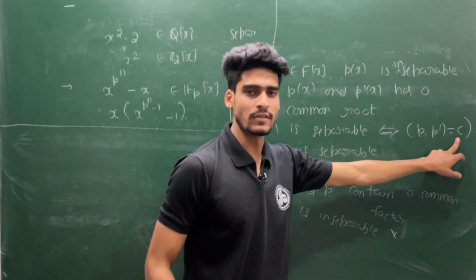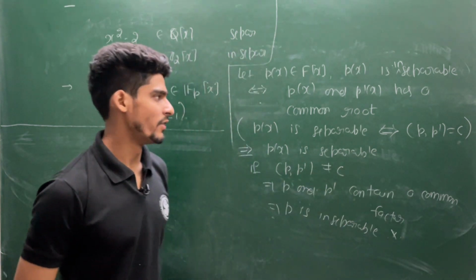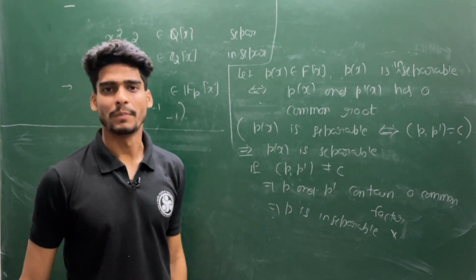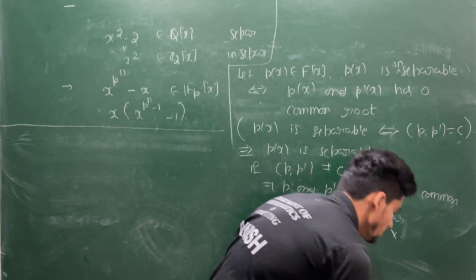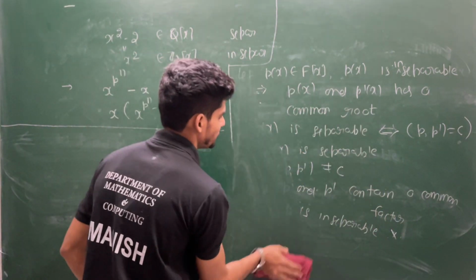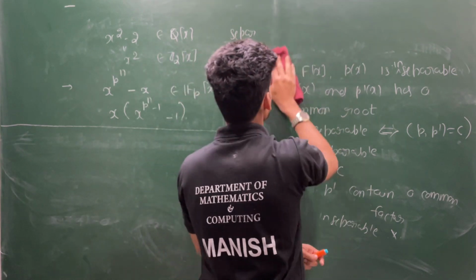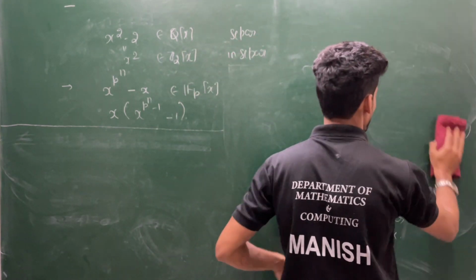The other way around is again easy. If the GCD is 1, that means they do not have any common factor. So you have to prove this P is separable. You can use proof by contradiction also. So this part I am leaving to you. If you understand this, then it is easy to check whether a polynomial is separable or not.